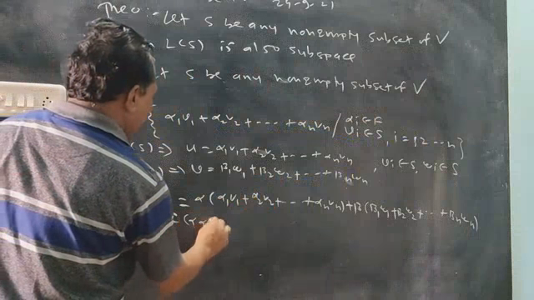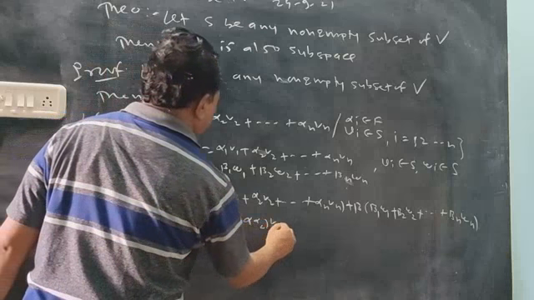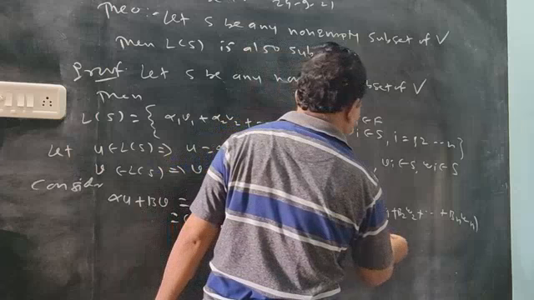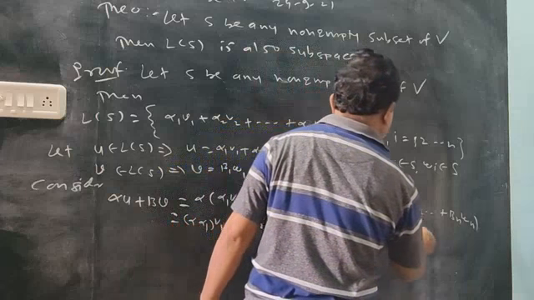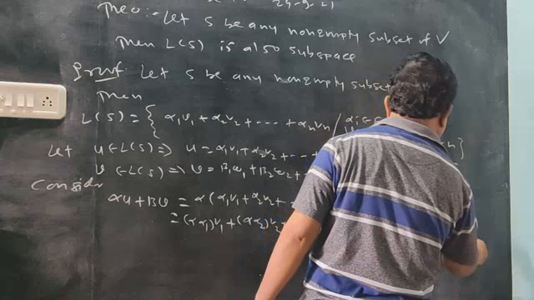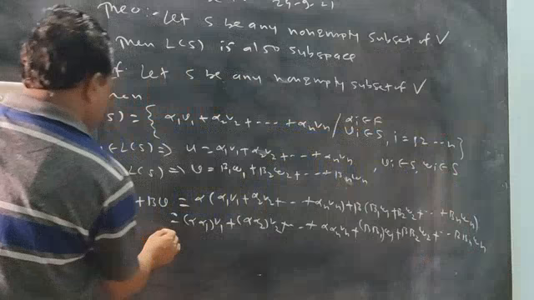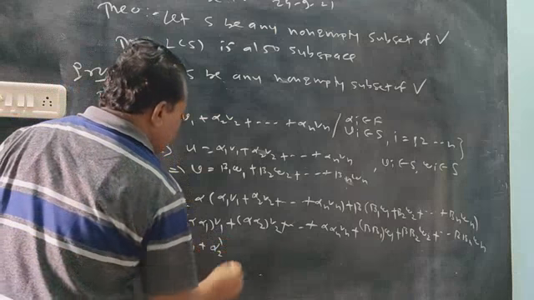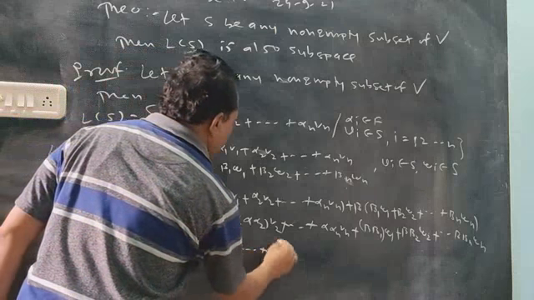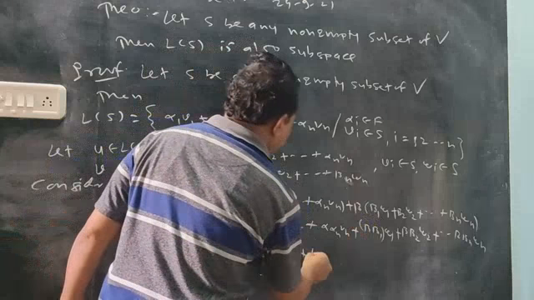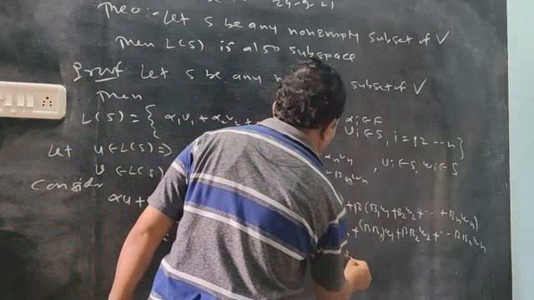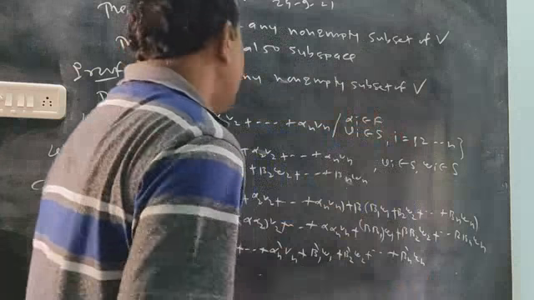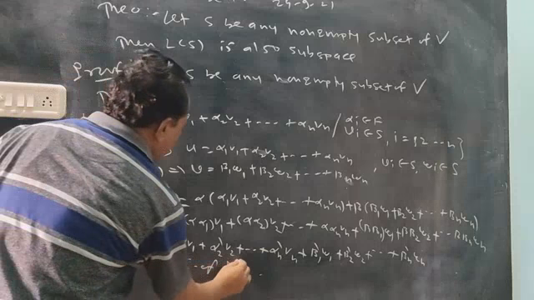This is the same as alpha 1 v1, alpha 2 v2, up to alpha n vn, plus beta 1 w1 and so on. Suppose we say alpha 1 dash v1, alpha 2 dash, up to alpha n dash, beta 1 dash, beta 2 dash, up to beta n dash.